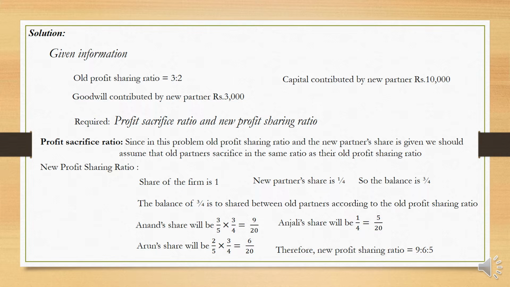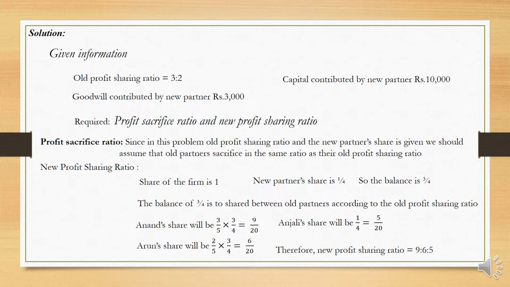See, share of firm is 1, out of which 1/4 you are going to give to the new partner. So the remaining is how much? 3/4. This 3/4 share has to be divided between Anand and Arun according to their old profit sharing ratio. So 3/5 into 3/4, that goes to Anand, 9/20.